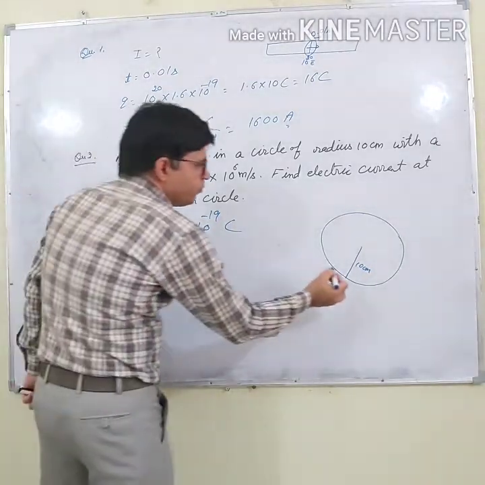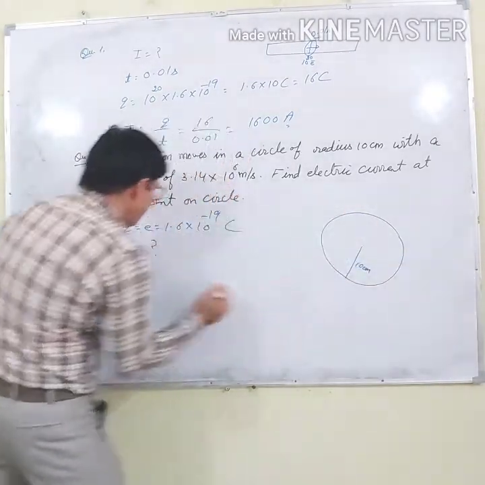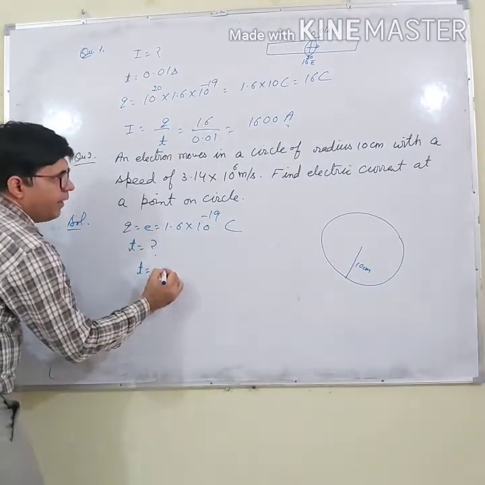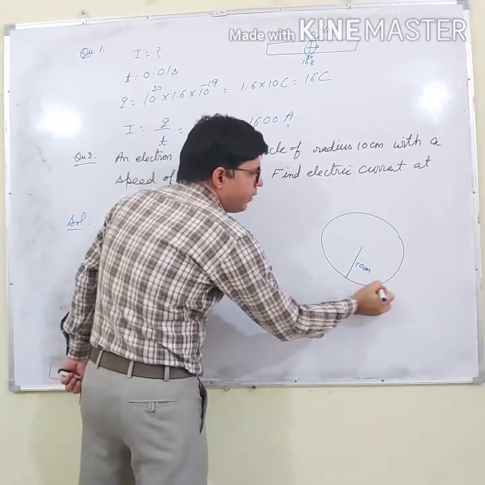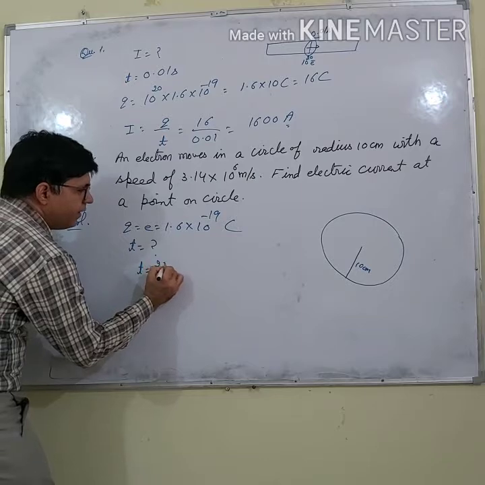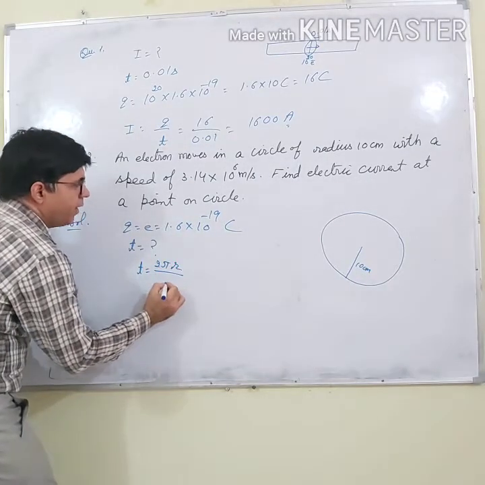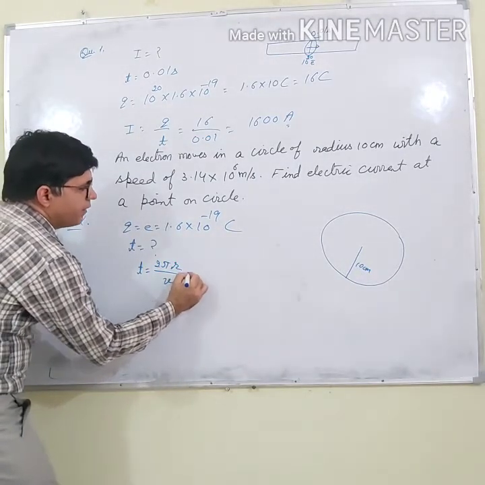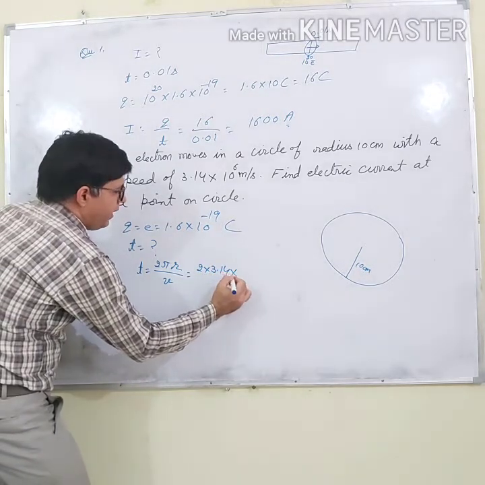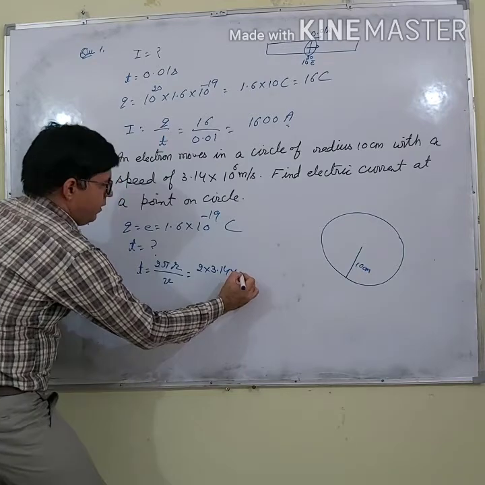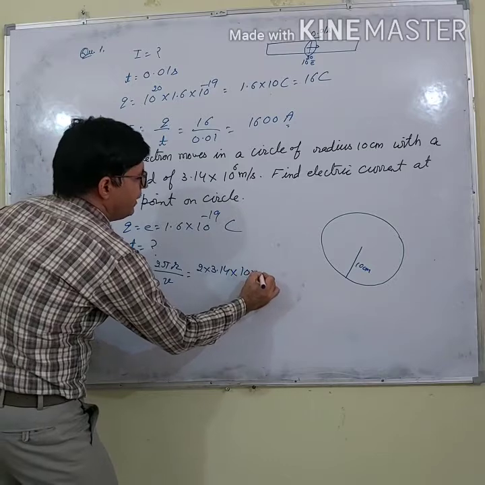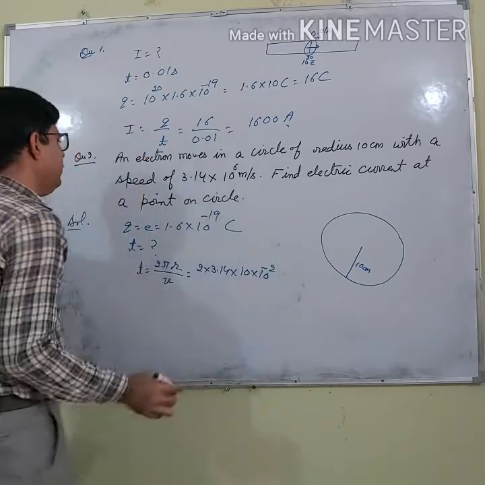What is the formula of time? Distance by speed, and the distance that the electron covers in one revolution is 2 pi r. So T is 2 pi r upon speed. And 2 pi means 2 into 3.14, and r is 10 centimeter, so let me convert it into meter.